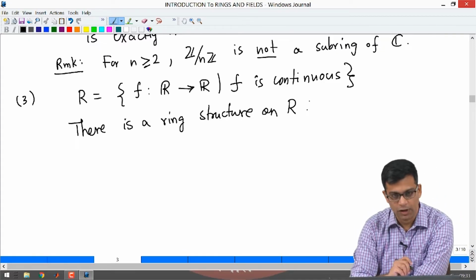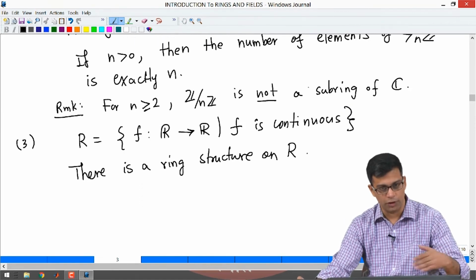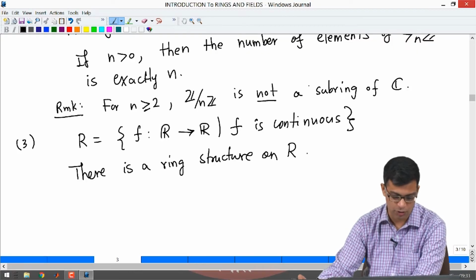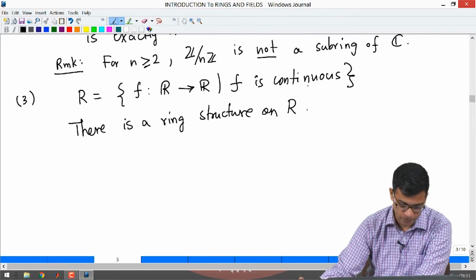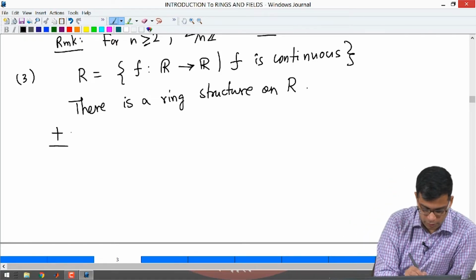What is this structure? Remember, we have to start from scratch here. It is not like in earlier examples, where they were all coming from usual integers or rational numbers and so on. Here we have to define addition and multiplication carefully. So how do we define addition?